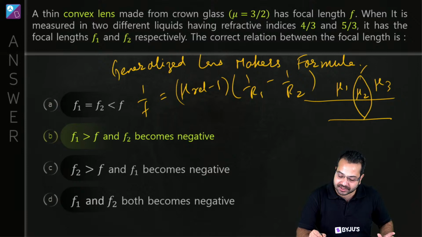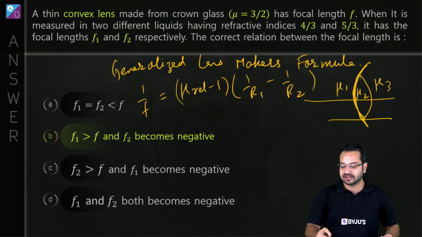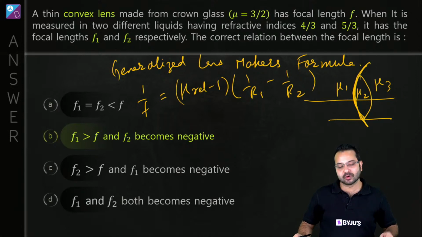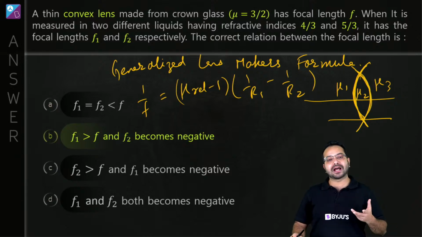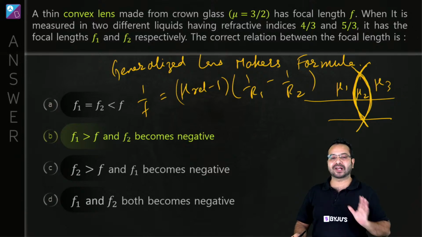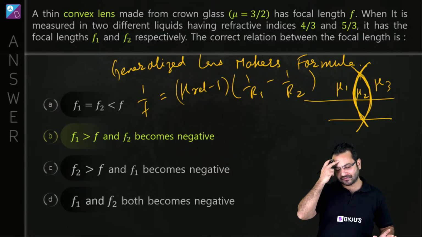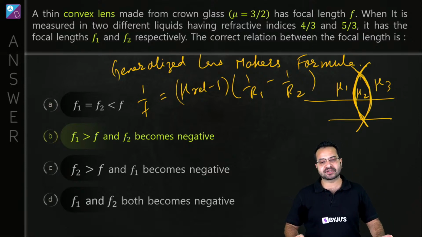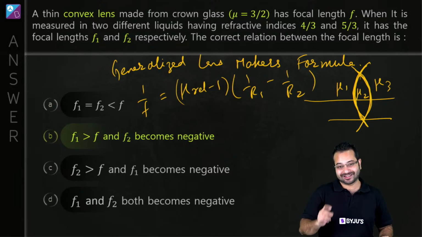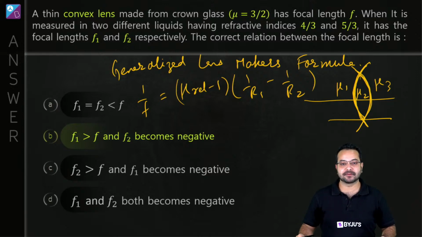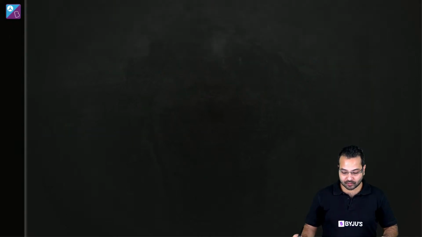All that is happening is there are two boundaries. So this is going to become one boundary for refraction. That is going to be the refraction between mu1 and mu2. You find the image that is going to act as an object for the next boundary. This is going to be a boundary for mu2 and mu3. So all we'll have to do is take two refractions and solve it. It's not going to be very difficult. The thing we need to be careful about is not to misuse the lens maker's formula.